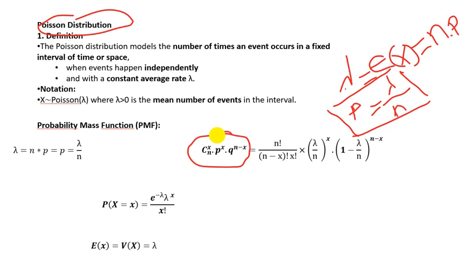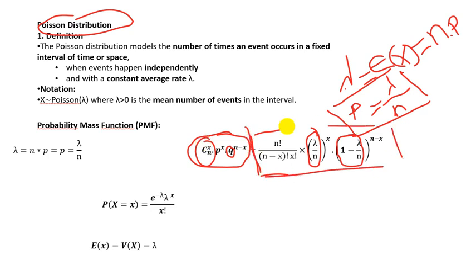We know that p is lambda divided by n, and q is 1 minus p, which is 1 minus lambda divided by n. The combination of x from n is n factorial divided by (n minus x) factorial times x factorial. So this is our formula when we have a Poisson distribution.